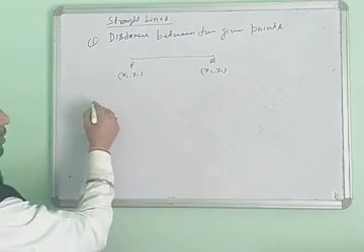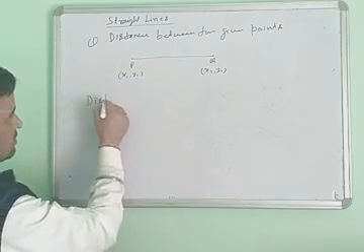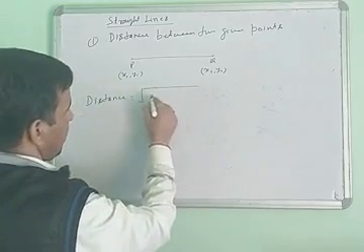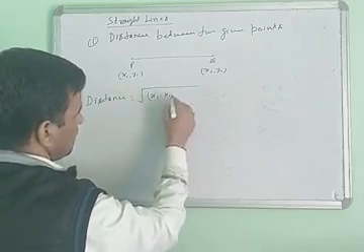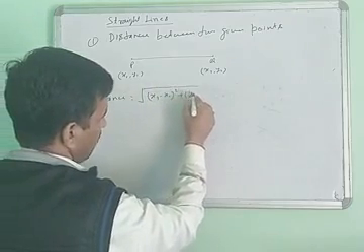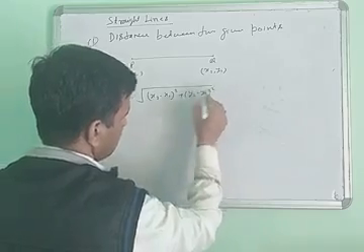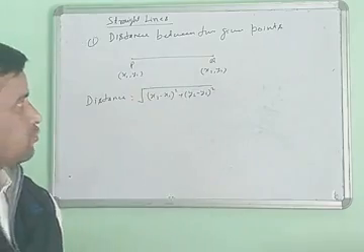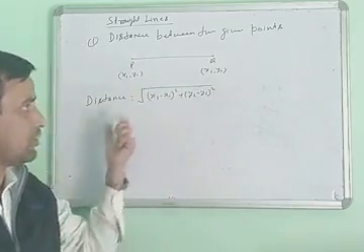So this distance will be equal to the square root of (x2 minus x1) whole squared plus (y2 minus y1) whole squared. This is the formula for the distance between two points. So how do we find this?